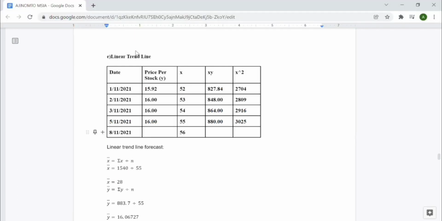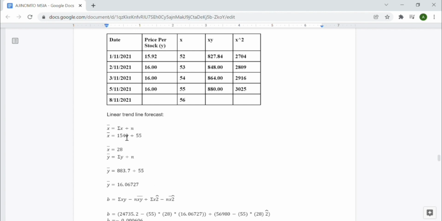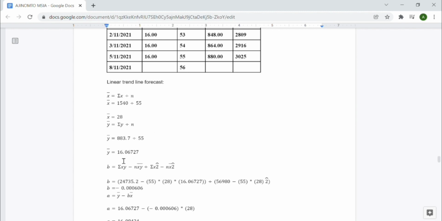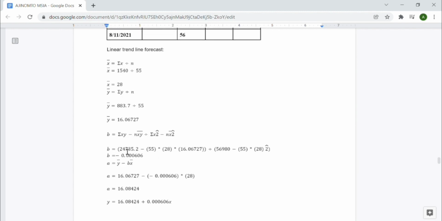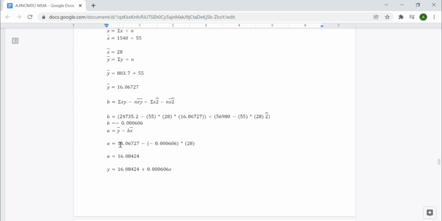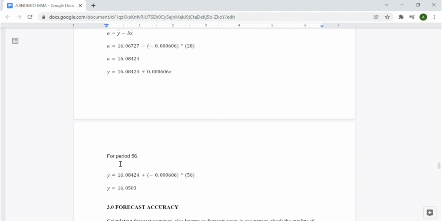Okay, the last technique we are going to use is the linear trend line. For the linear trend line, we must first calculate several values. For the x value, we get 28. For the y value, we get 16.06727. Then we substitute into b, and we get the b value of negative 0.000606. For a, we substitute all the values, and we get 16.08424. Then to forecast the period of 56, we substitute 56 into the formula and we get y equal to 16.0503.